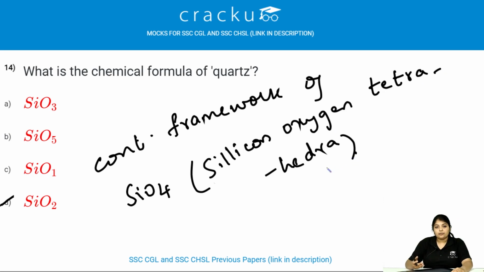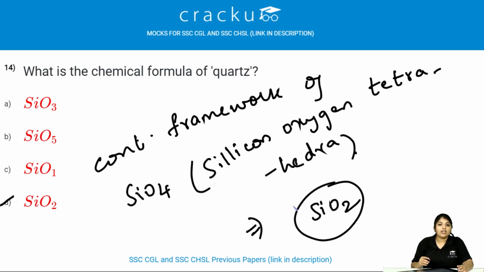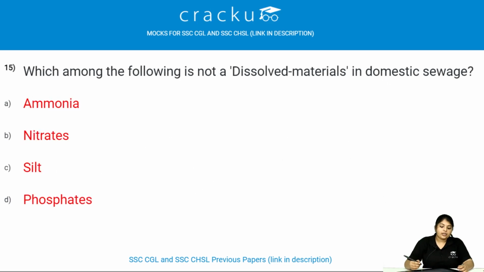Each oxygen atom is shared between two tetrahedra, giving the final formula as SiO2. So therefore, the quartz formula is not SiO4, it is SiO2. Okay, don't get confused between this. Which among the following is not a dissolved material in domestic sewage? Silt is not a dissolved material in domestic sewage.